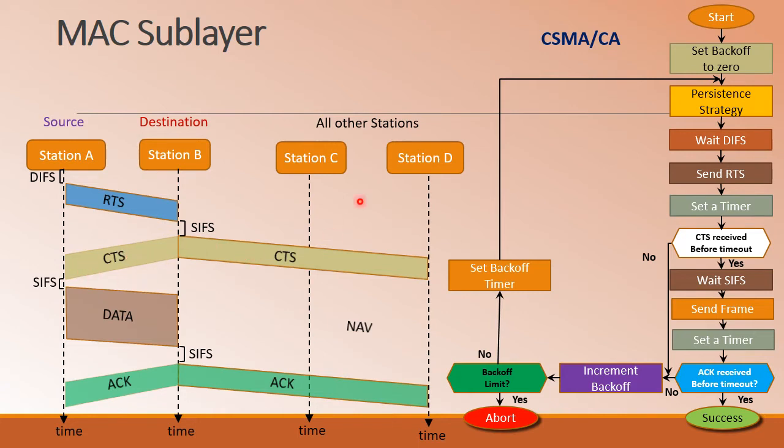Once the other stations receive the CTS, they come to know for how long A will communicate with B or any other station communicates with the destination, and they defer their transmission by the amount that is mentioned in the CTS. So that particular duration or timer is called the network allocation timer, which will give the indication of how much duration must pass before these two stations are allowed to check the channel for idleness.